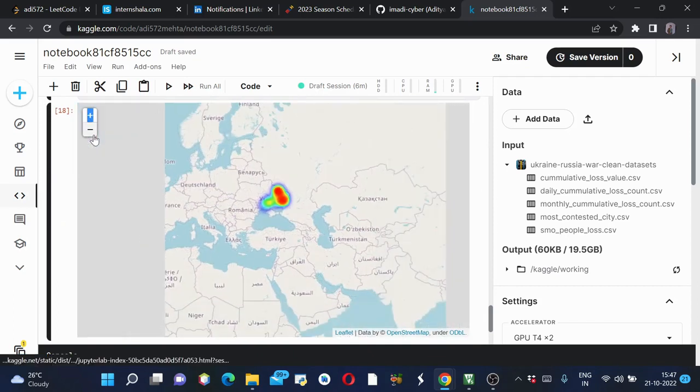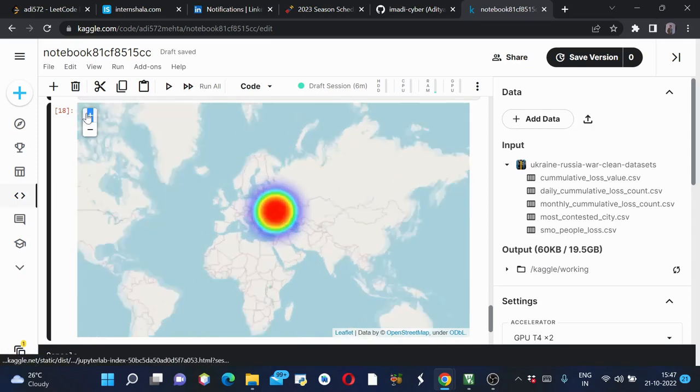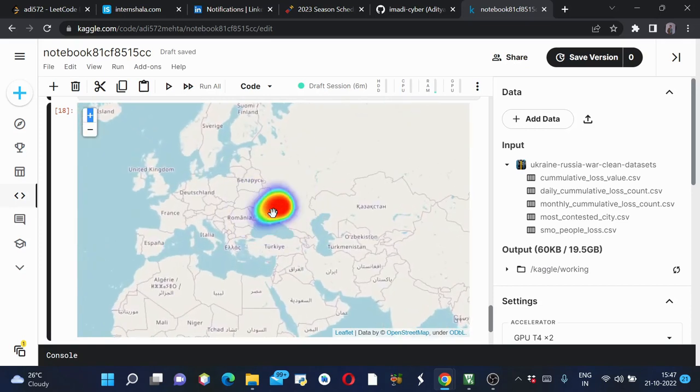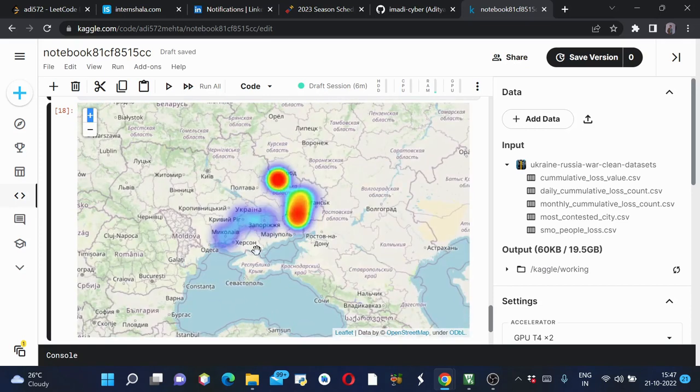I'll be zooming it out completely. So this is the area of the Russia-Ukraine border, and as you zoom inside, you can see some good insights about which was the area that was the most contested, or where the most strikes or attacks were done. So this is the area which is near to the border of Russia and Ukraine, or it is on the border of Russia and Ukraine.